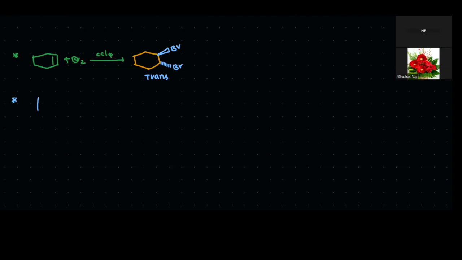It is a cyclic ring only, a 5-member ring with one double bond, cyclopentene. When cyclopentene reacts with NBS in the presence of hydrolysis, what is the product developed in this case? That product is this.